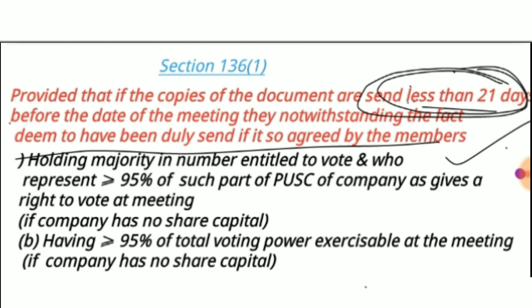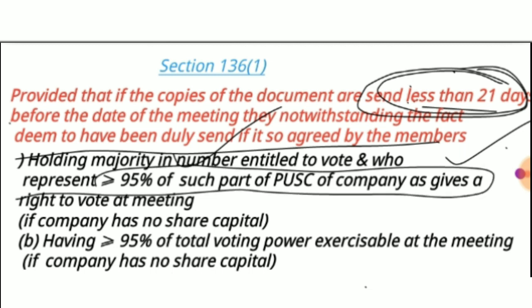The condition is that members holding a majority in number, as well as entitled to vote, who represent 95% of the total paid up share capital of the company. Majority in number plus what? They should hold more than or equal to 95% of the paid up share capital of the company. Right, friends?